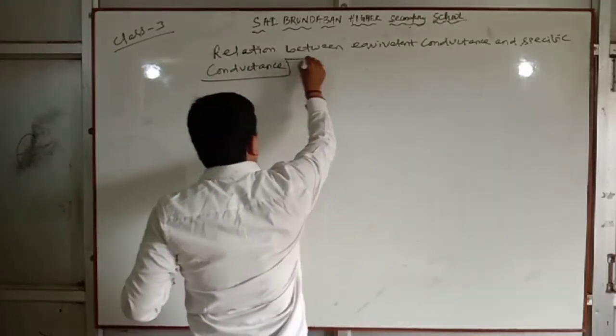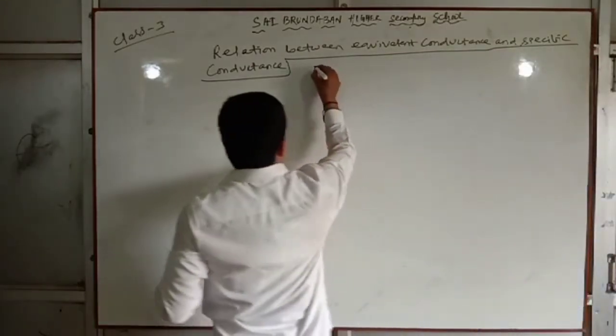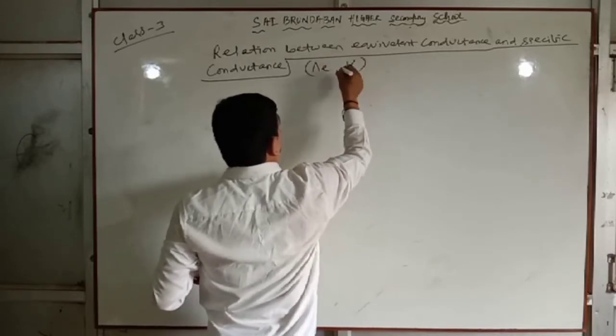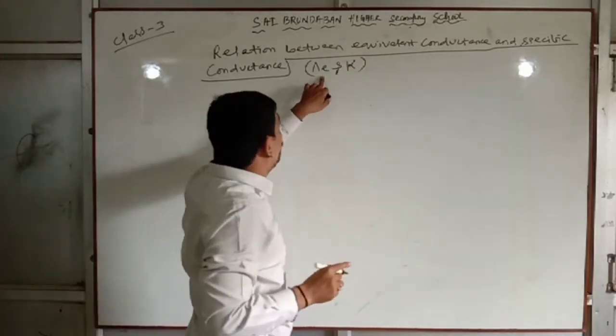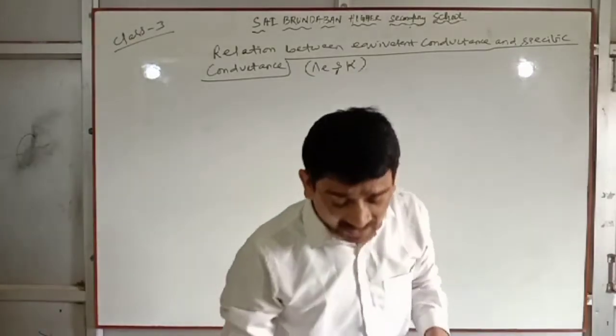What is the relation between equivalent conductance and specific conductance? Equivalent conductance is mathematically represented as lambda E. Specific conductance is kappa. What is the relationship between lambda E and kappa?